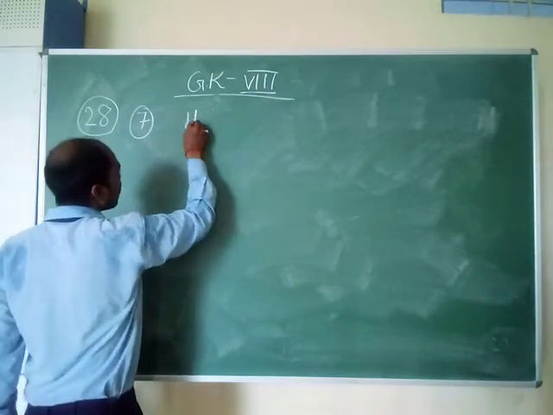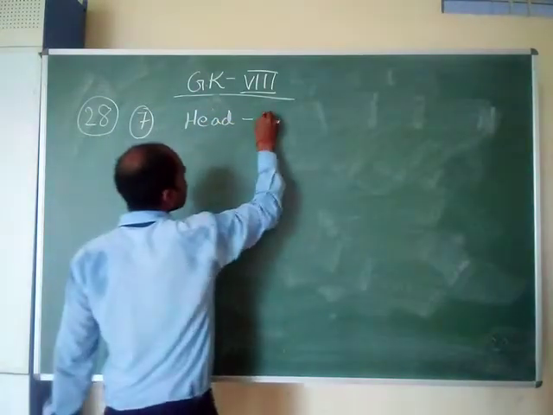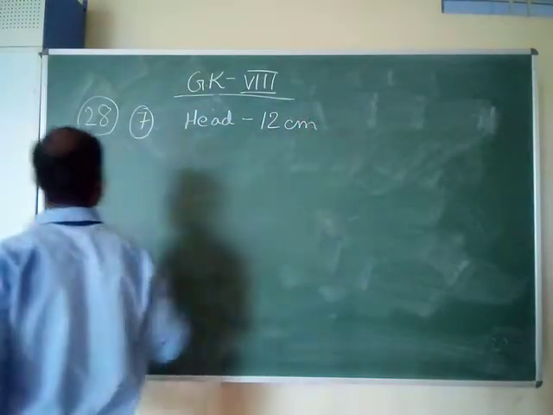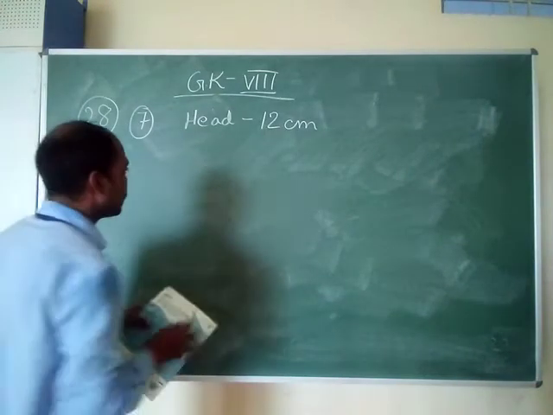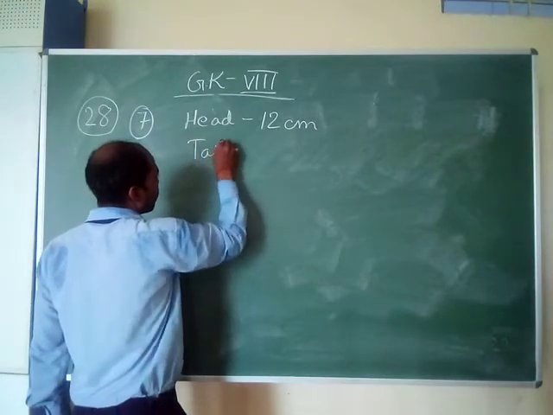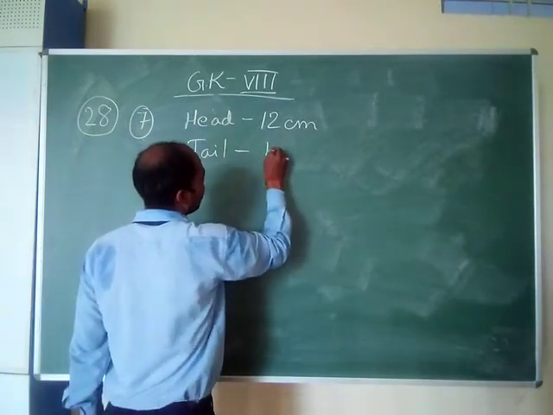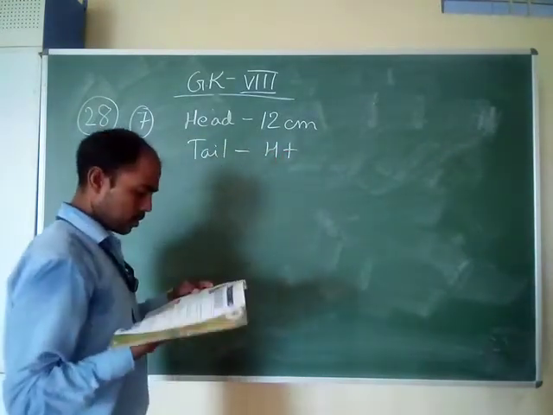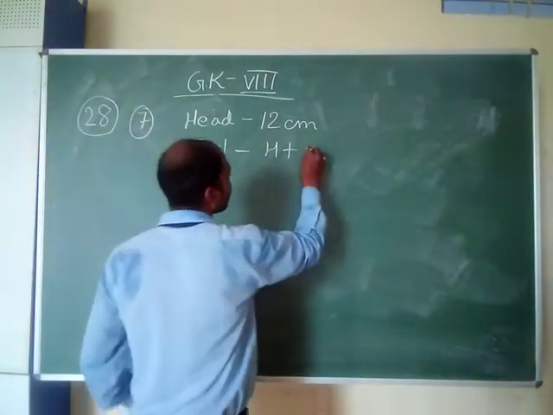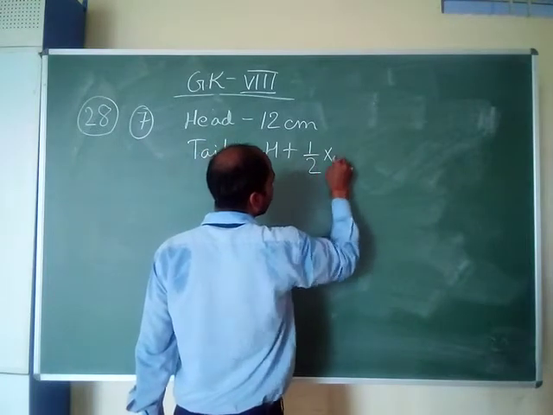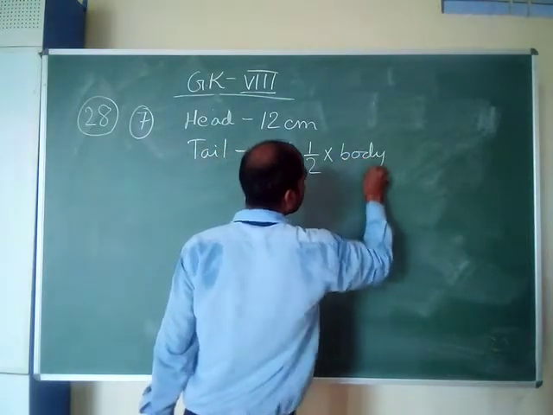The tail is equal to the size of the head plus half the size of the full body.